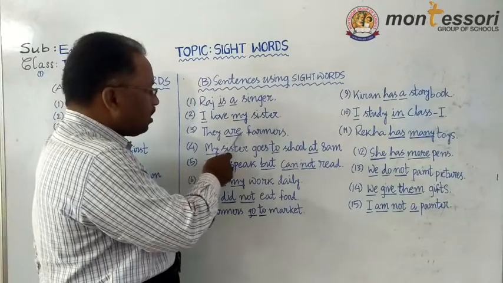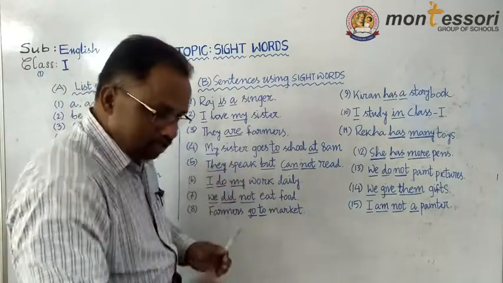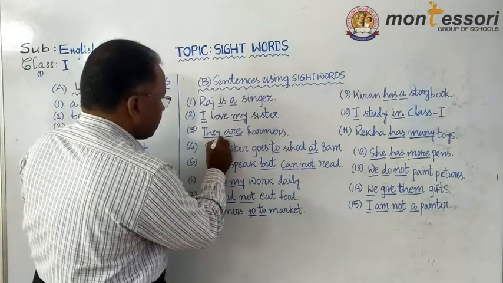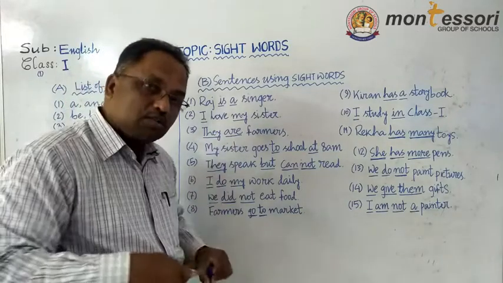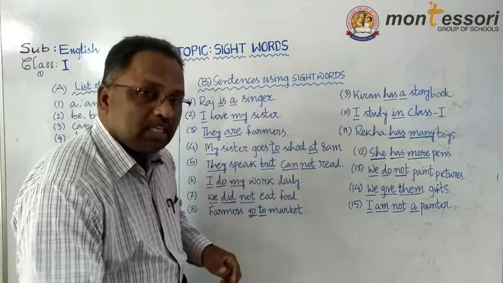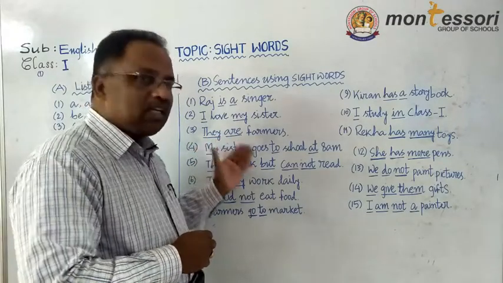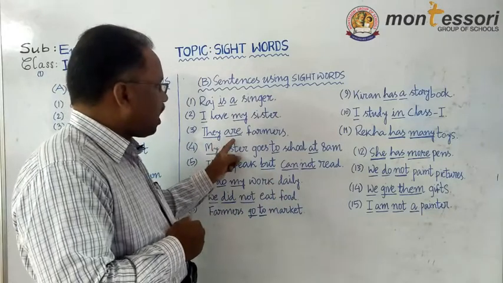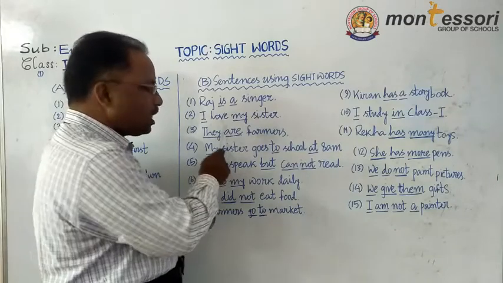They are farmers. Even here you see, they is also a sight word, and are is also a sight word, because we see these words many times. They are commonly seen words. They are, these two words are sight words.